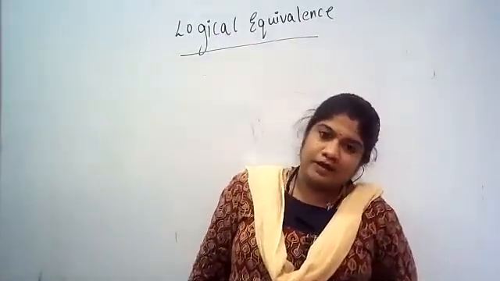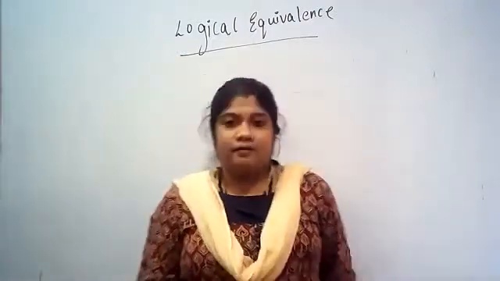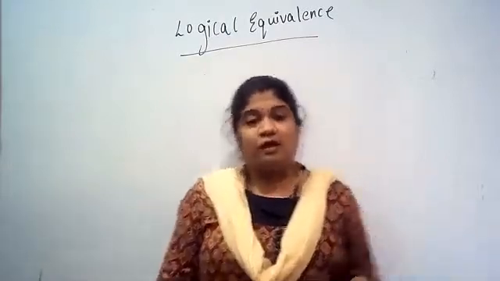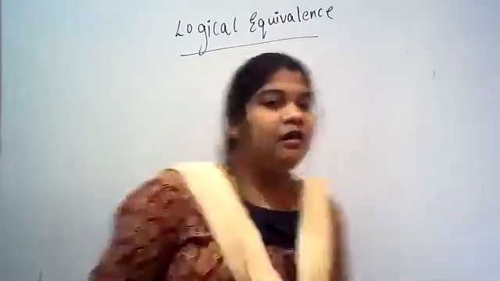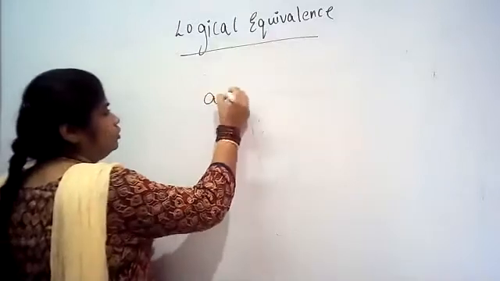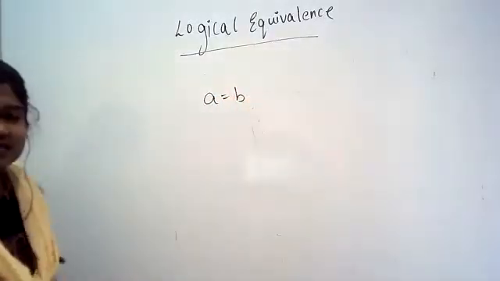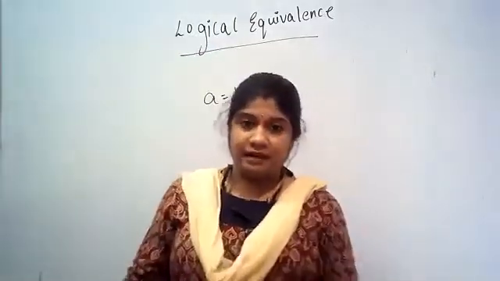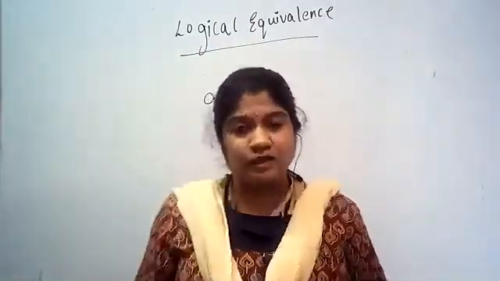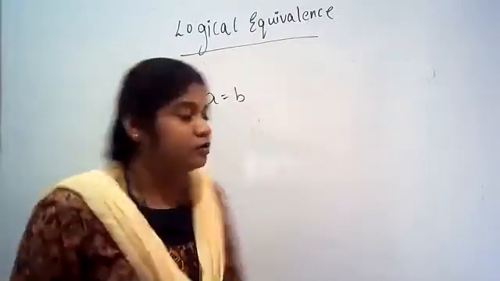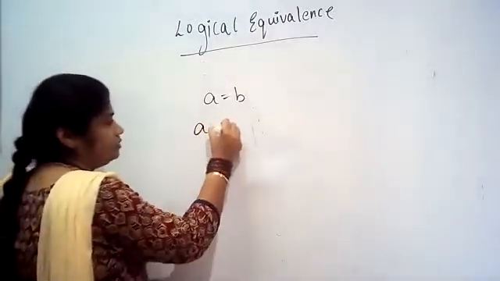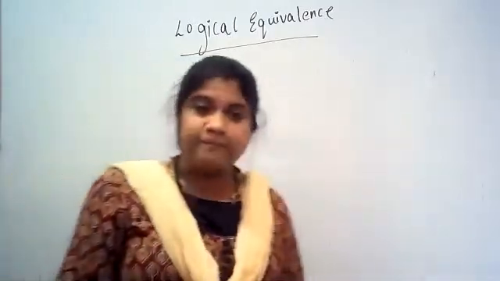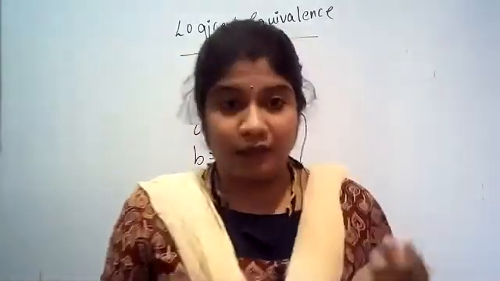So logical equivalence, basically, we know what is the meaning of equal. If I tell, for example, A equal to B, what is the meaning of that? Both A and B are equal. Means if A's value is 5, then B's value will also be 5. This is called equals or equivalence.